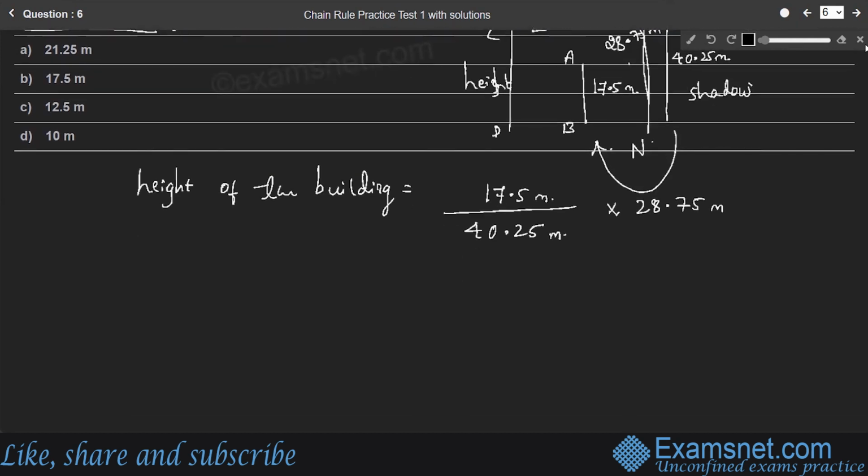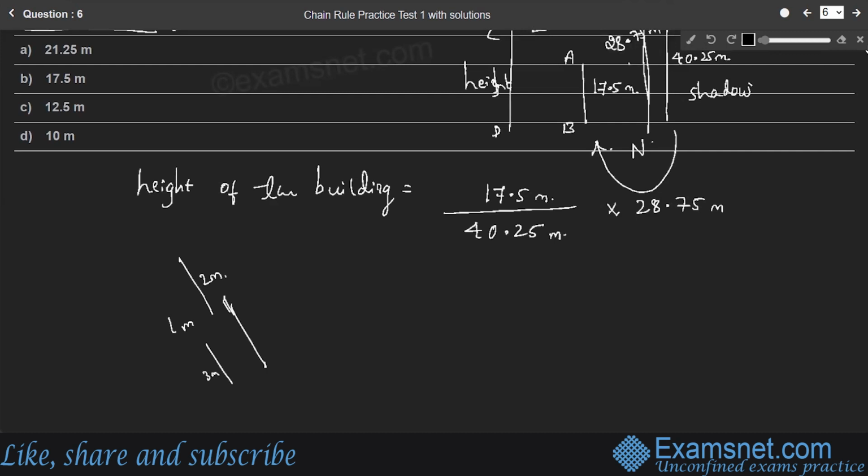For example, if a 1 meter building produces a 2 meter shadow, then what height does a 3 meter building produce a shadow? So that means under the same condition we are calculating here, right? The weather conditions or any other conditions do not affect the shadow here.